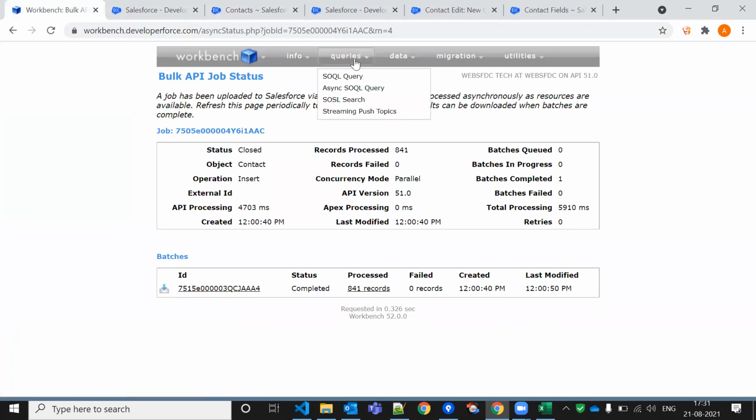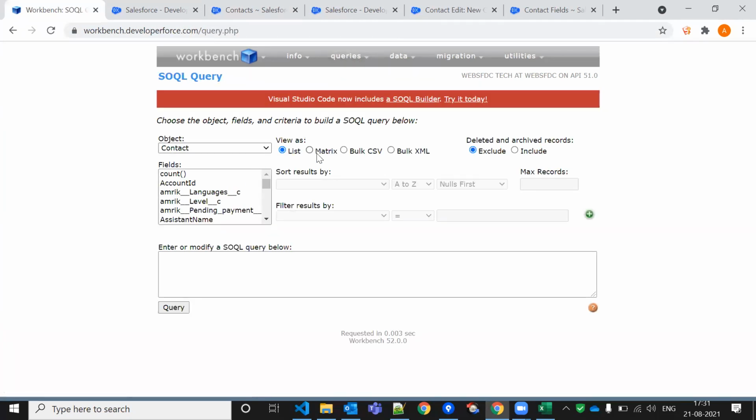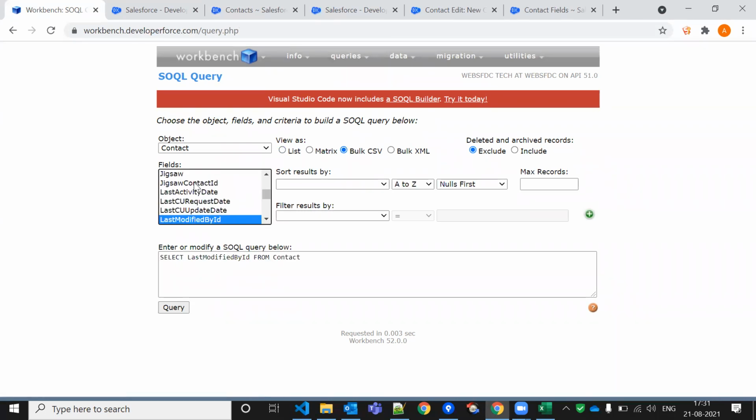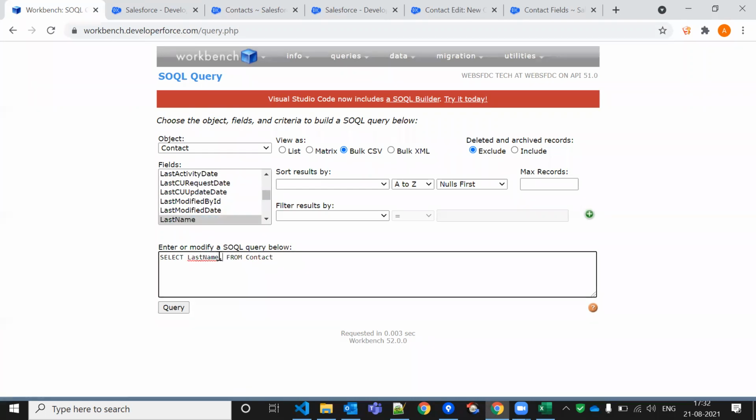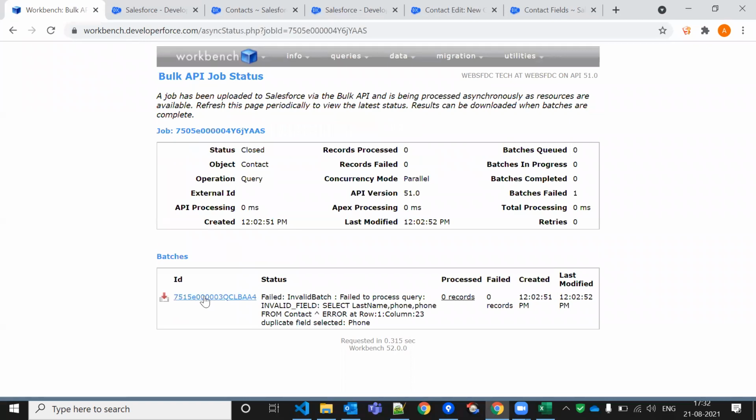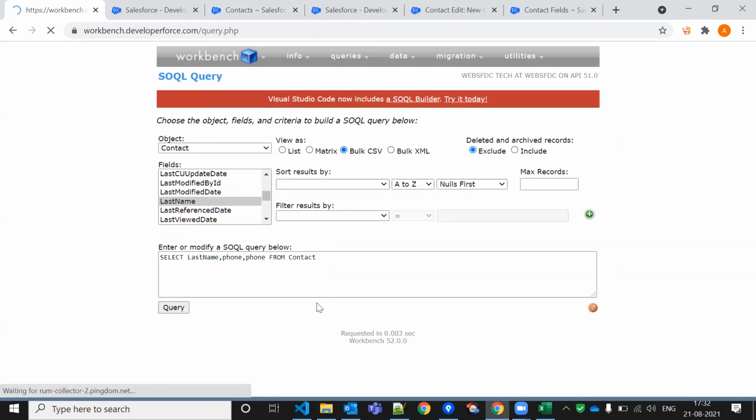How will I export? I will go to SOQL queries, and go to bulk CSV on the contact object. Suppose I want to export last name, email, and phone. I can write it manually, then query.